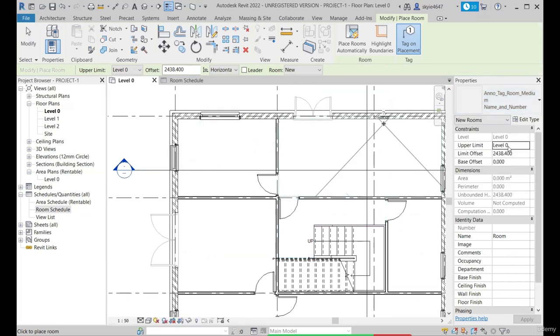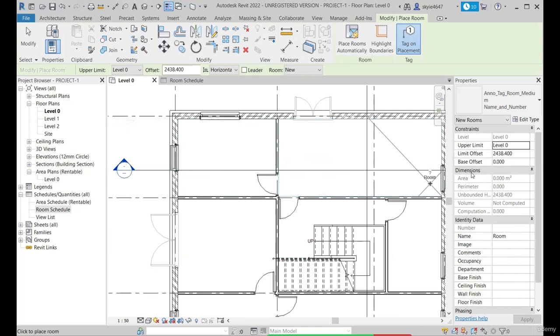So let's go ahead with the default one. You have the upper limit set to 0, and you have the limit offset that is 2438. Okay, so the level that it's associated with is level 0, and the limit offset given to this particular room is 2438. Okay, and currently the base offset is set to 0.